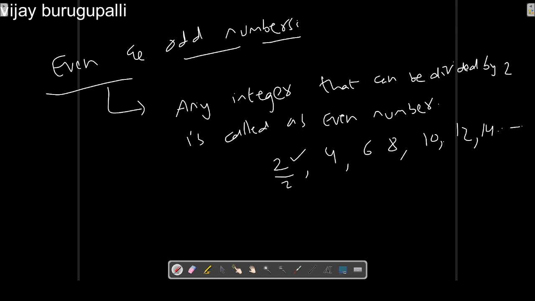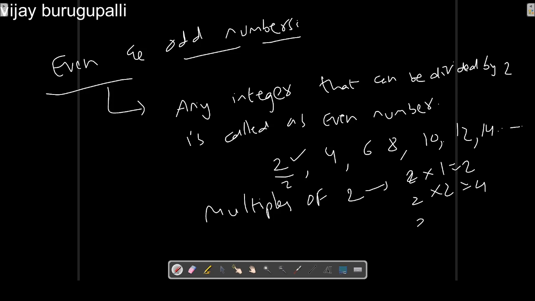In simple words, even numbers are nothing but multiples of 2. That means 2 into 1 is equal to 2. 2 into 2 is equal to 4. 2 into 10 is equal to 20. In a similar way, 2 into 0 is equal to 0. That means 0 is also considered an even number.